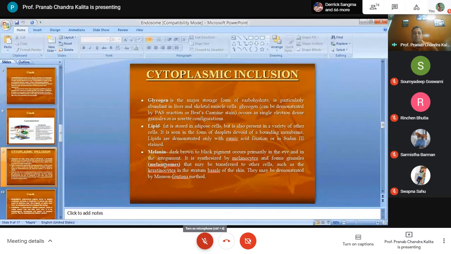That may be transferred to other cells such as keratinocytes. Melanin can be demonstrated by the Masson-Fontana method. I am giving you the stains, but at undergraduate level they are hardly asked. Still, glycogen is stained by PAS reaction, lipid by Sudan III, melanin by Masson-Fontana method.